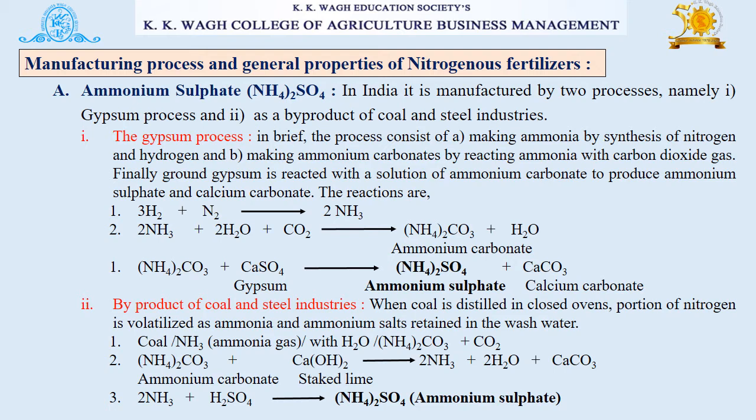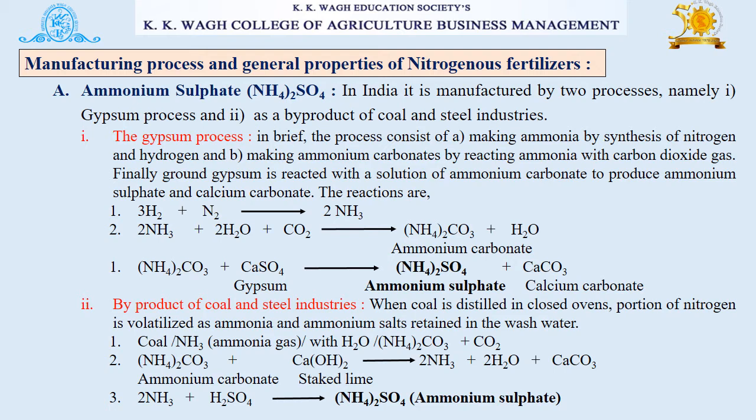In India, it is manufactured by two processes, namely the gypsum process, and the second process is as a byproduct of coal and steel industries. So the first process is the gypsum process. In brief, the process consists of making ammonia by synthesis of nitrogen and hydrogen, or by making ammonium carbonate by reacting ammonia with carbon dioxide gas.